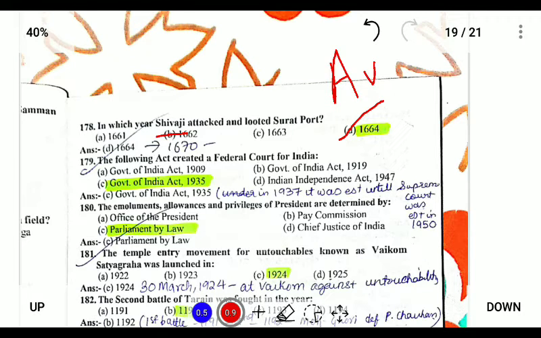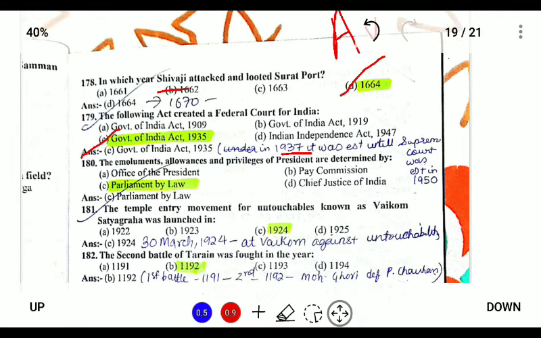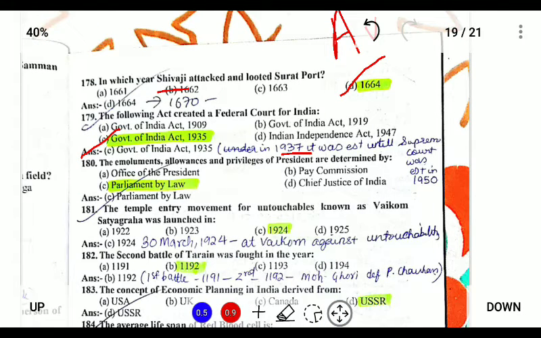So which of the following act created a federal court for India? The Government of India Act 1935 led to the creation of a federal court, however the Government of India Act 1935 came into effect only in 1937. Next, the emoluments, allowances and privileges of the president are determined by the Parliament of